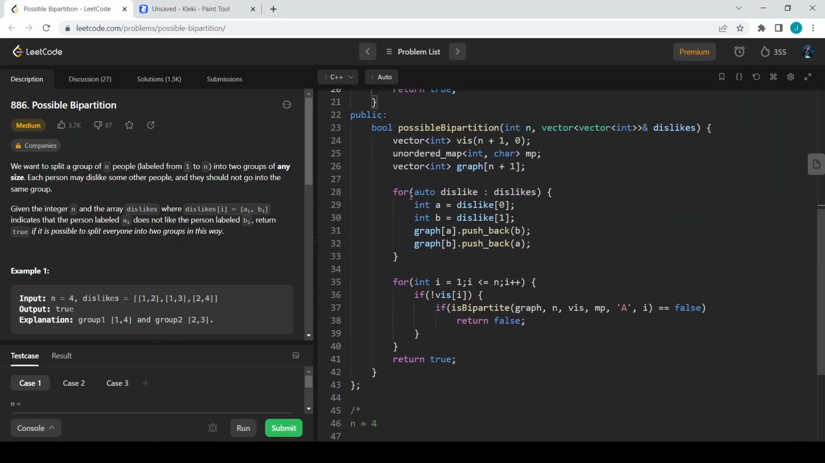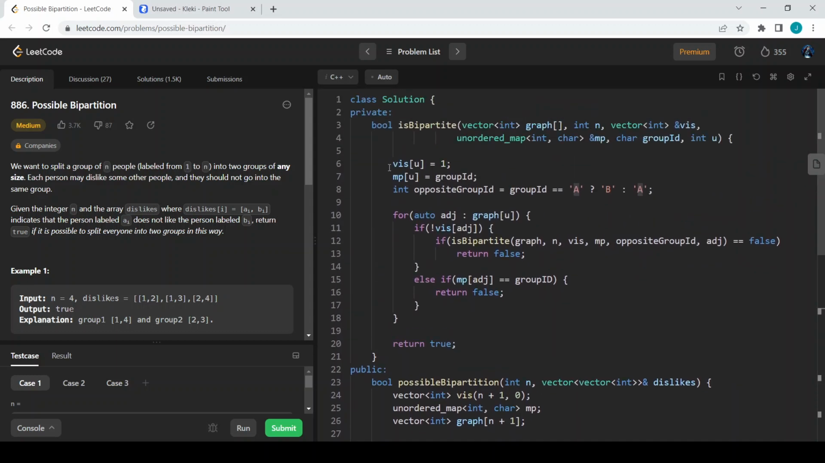What I'm doing here is first creating this graph. After creating this graph, I have a for loop since I'm considering multiple different components. If a node is not visited, I call this isBipartite function, passing the current group ID as A. After visiting, I mark this node with the current group ID, and I take the opposite group ID. This opposite group ID is useful to mark the adjacent nodes.